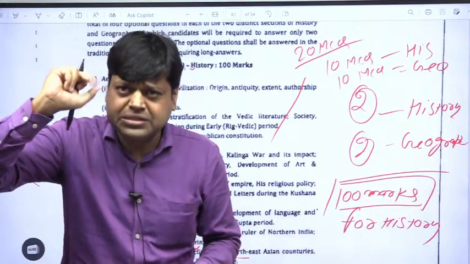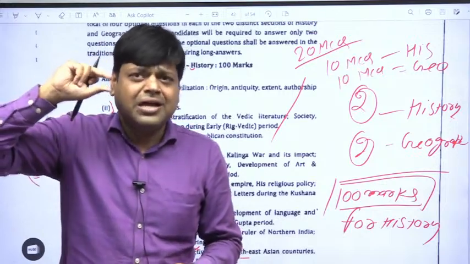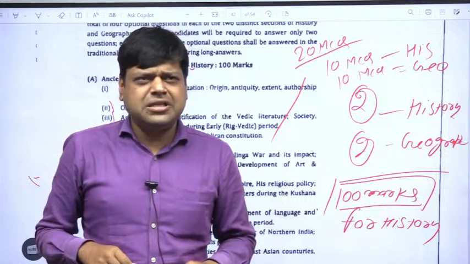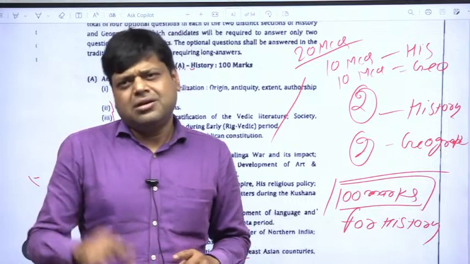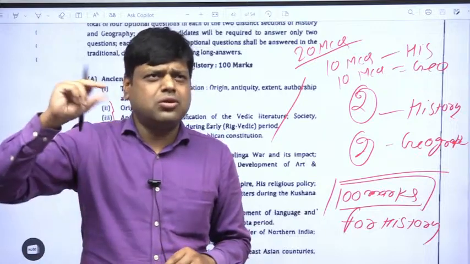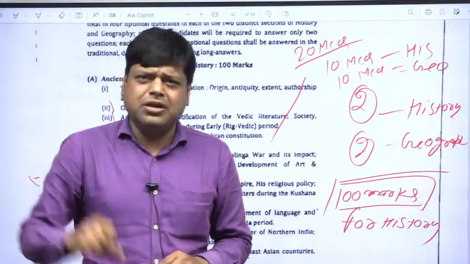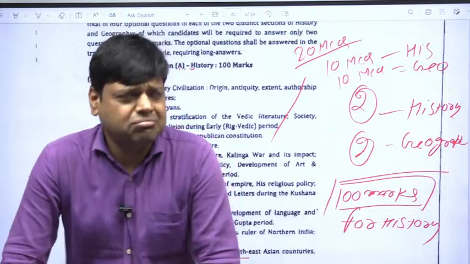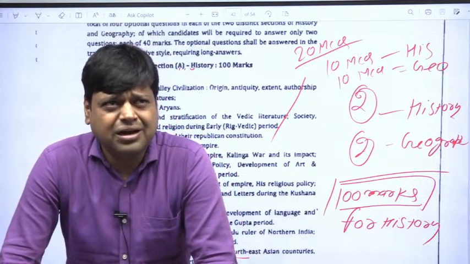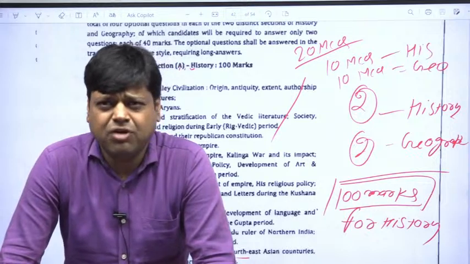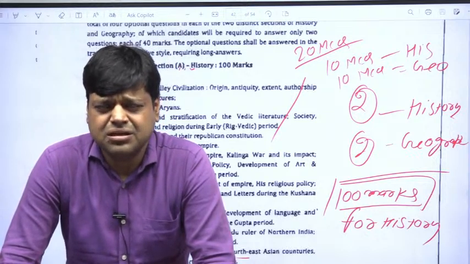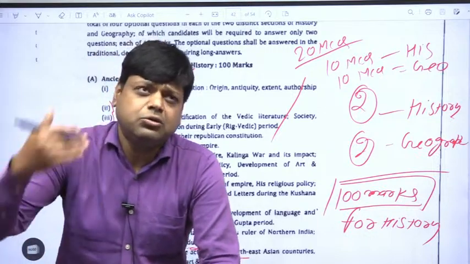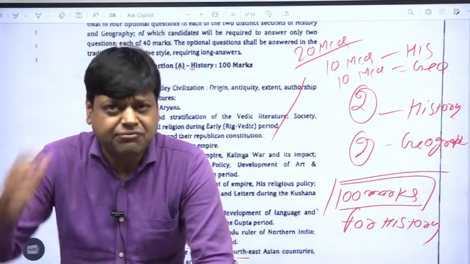There should be introduction, there should be body, there should be conclusion. Introduction should be hardly of 10%, that means 50 to 60 words. Okay. And conclusion should also be of 20 to 30 words. But the body part is the most important part. So JPSC has not declared what their evaluation pattern is, so we can just guess. Okay. So yeah, but your answer should be according to the demand of question. You have to keep it in the mind.